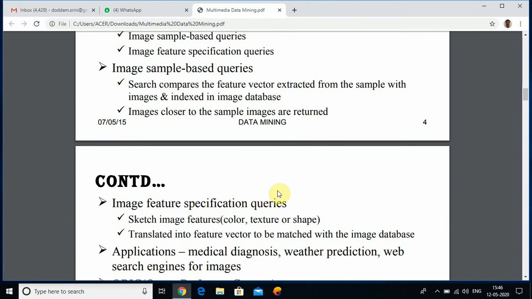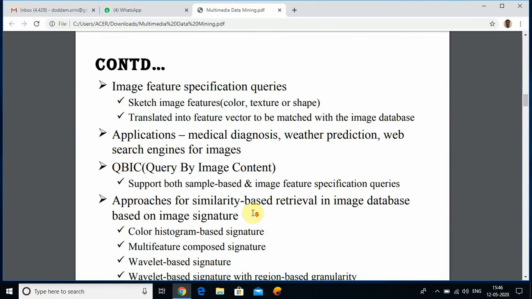Images closer to the sample image are returned. Image feature specification queries sketch image features based on color, texture, or shape, which are translated into a feature vector to be matched with the image database.